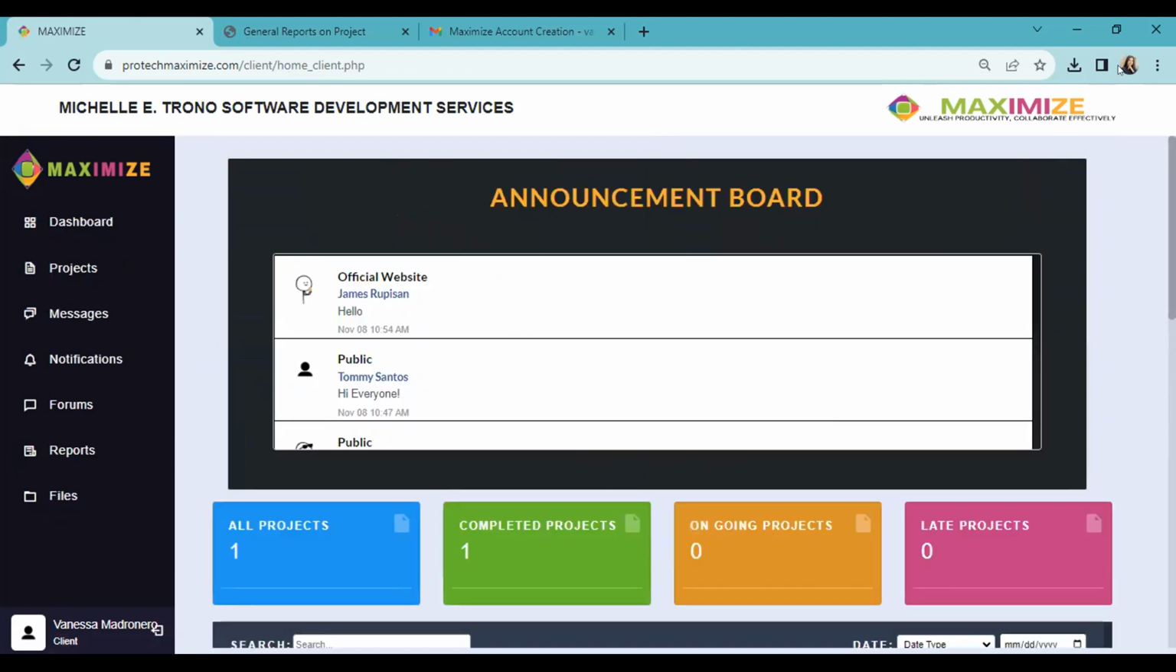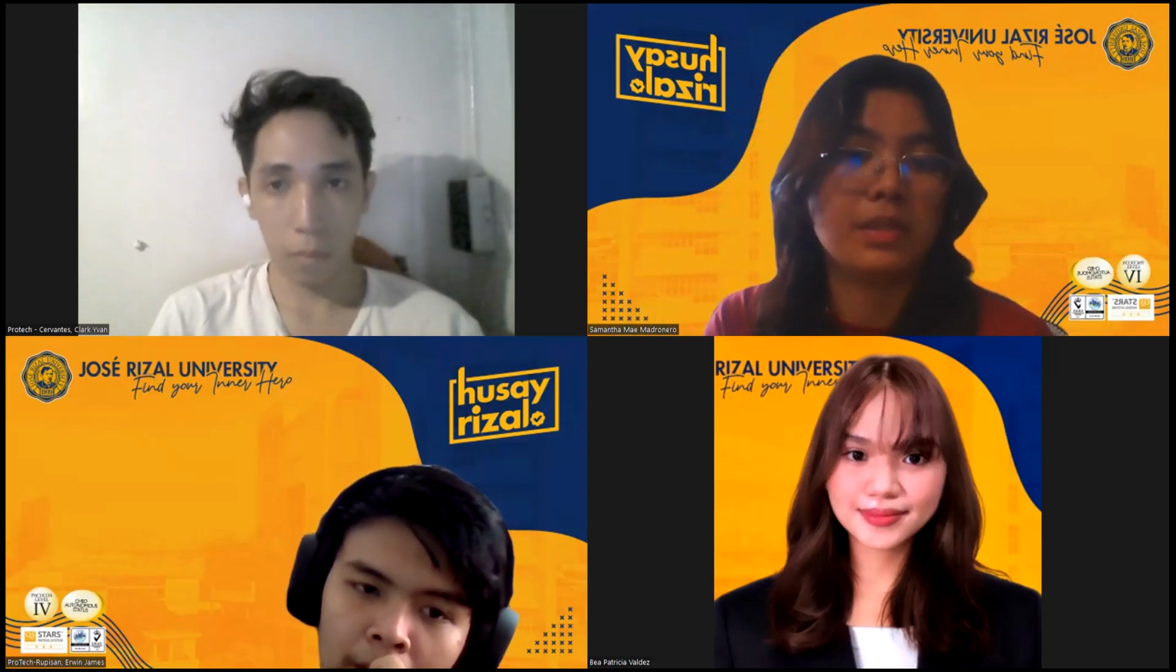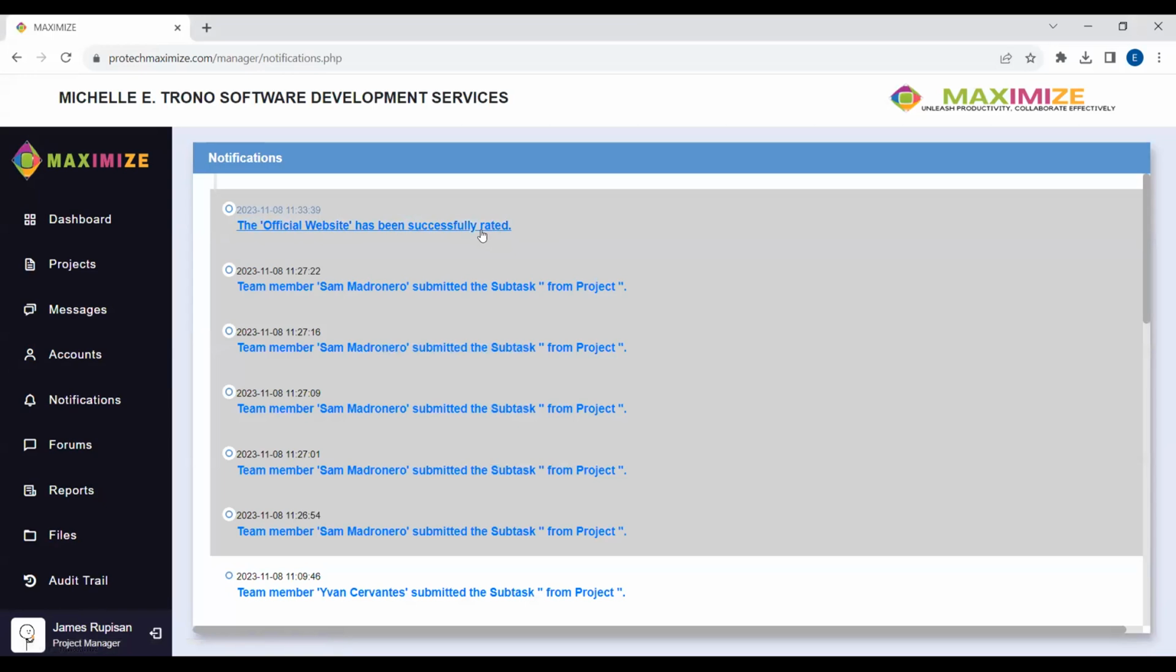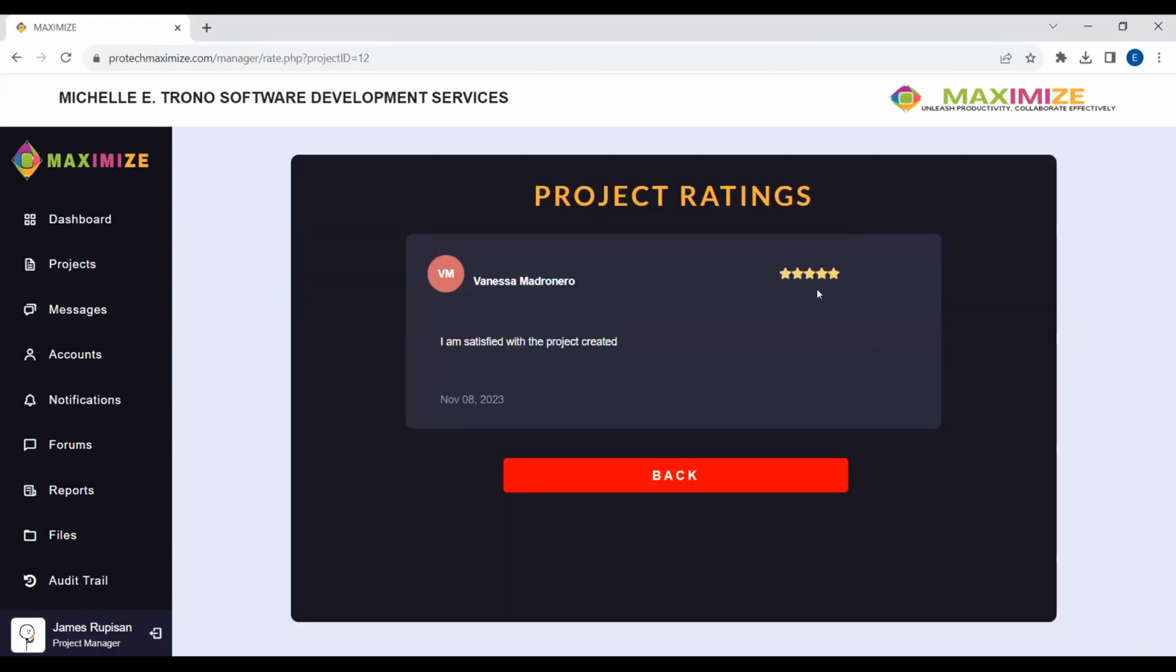And let's now go back to our project manager so he can view the rating of the client. So let's allow Mr. Rupisan to share the screen again. Then let's go to notification. The official website project has been successfully rated. If we view that, we can now see the rating of the client, which is I am the one who rated that, which is correct, 5-star, and I am satisfied with the project created.